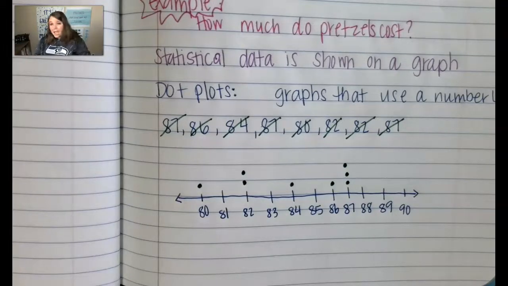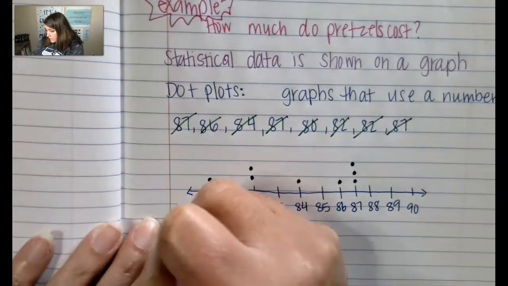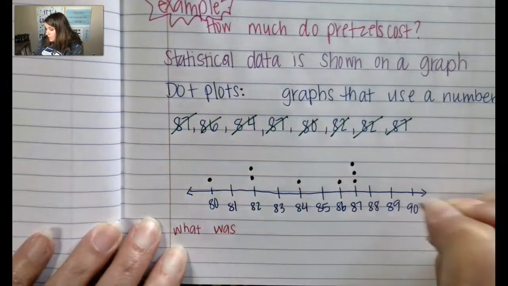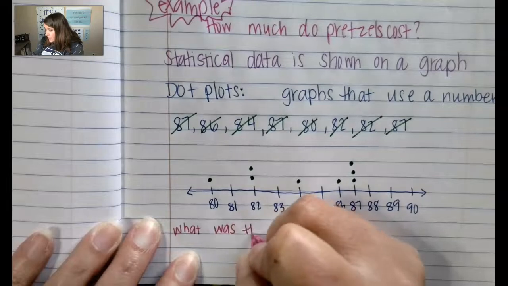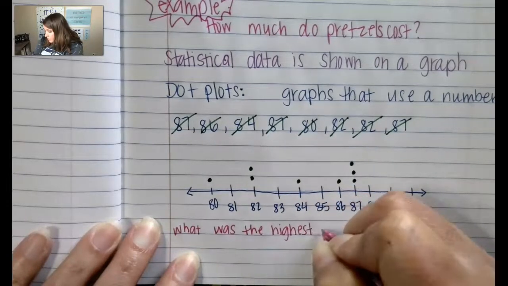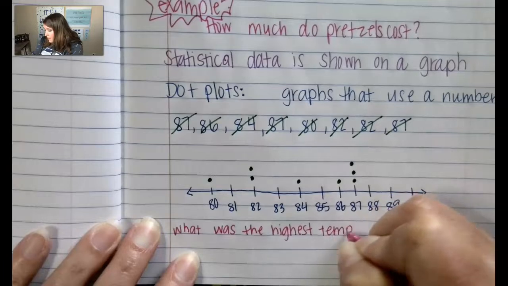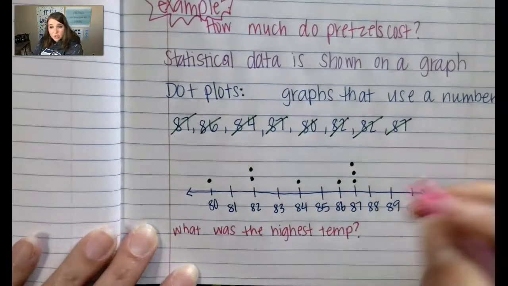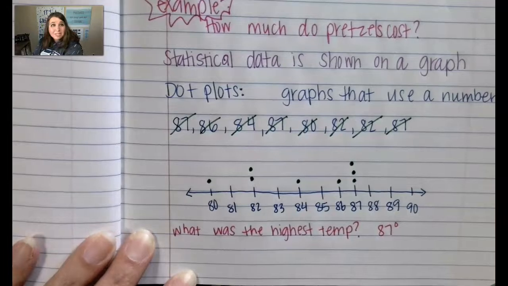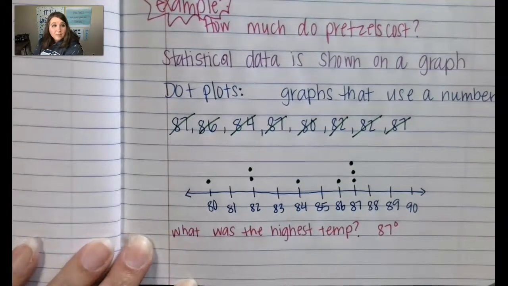So now we could ask ourselves, what was the highest temperature in August? Well, from interpreting the graph here, what was the highest temperature? Well, when we were at camp, the highest temperature reached 87 degrees. And it reached it 3 different times.